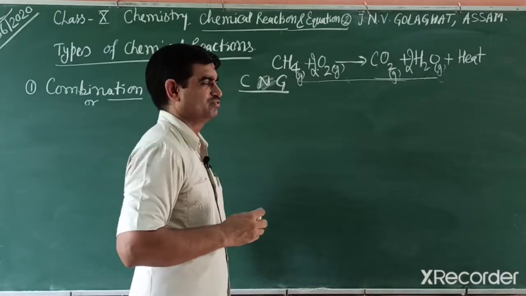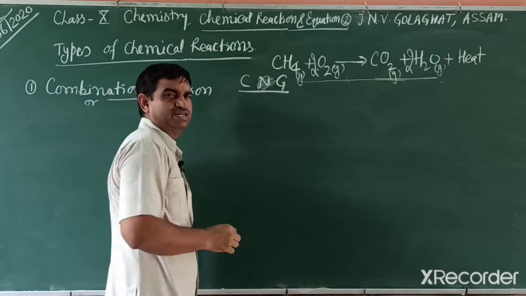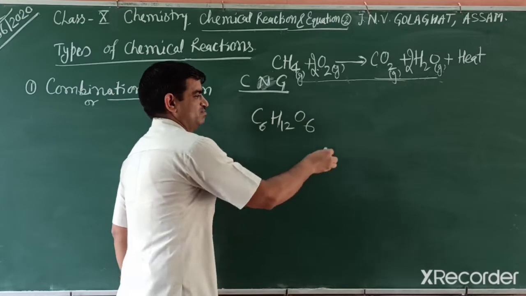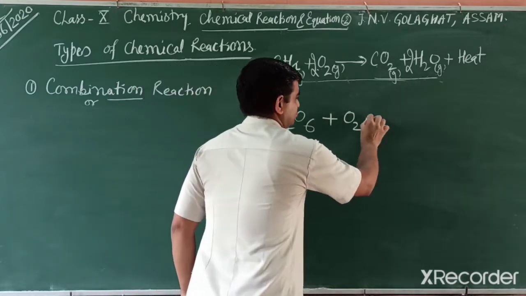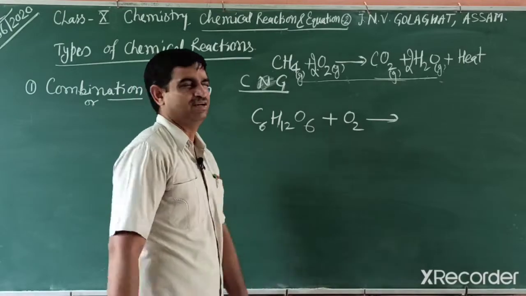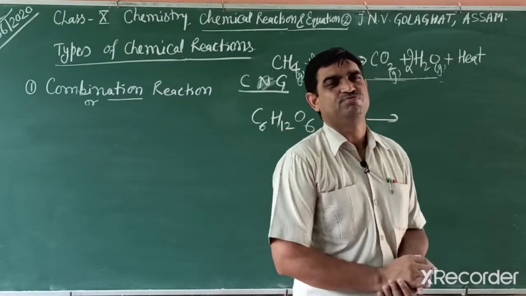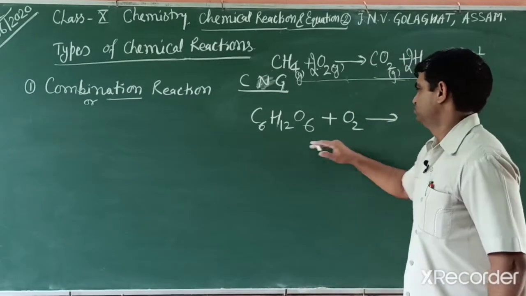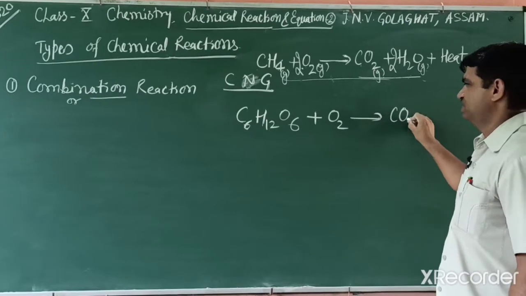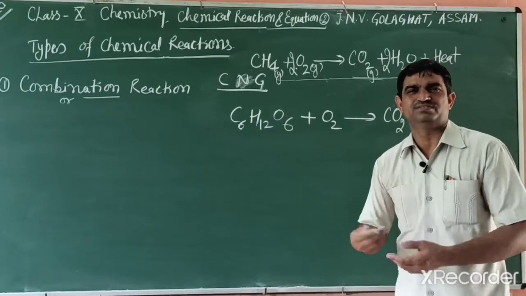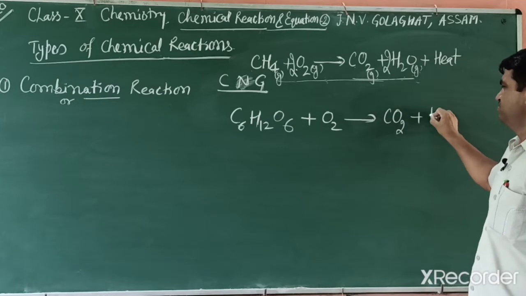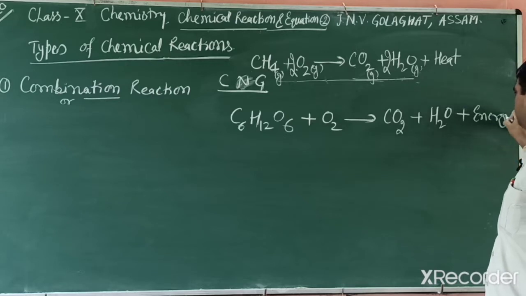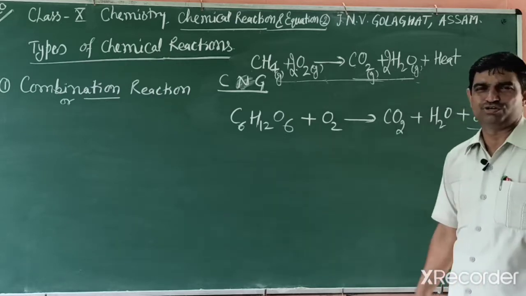When we respire, oxygen and glucose, in our body we have glucose, and glucose reacts with oxygen. So what happens? A lot of energy is released, and that energy is stored in a controlled form in our body as ATP, and we work in day-to-day life. So it is converted into carbon dioxide. When we respire, we release carbon dioxide gas and water vapors and a lot of heat or energy. That energy we also use to work, stored in our body.